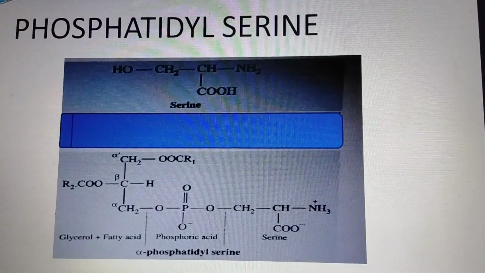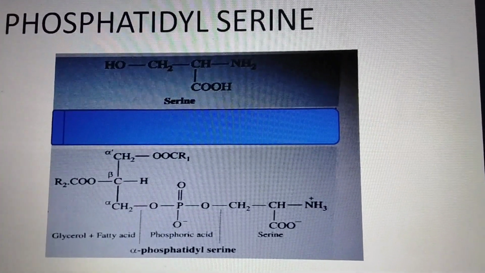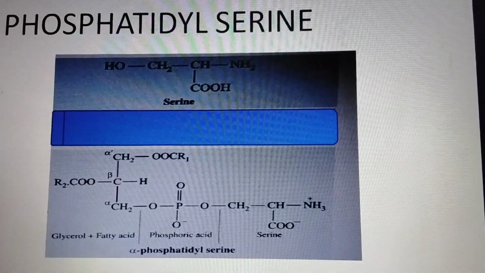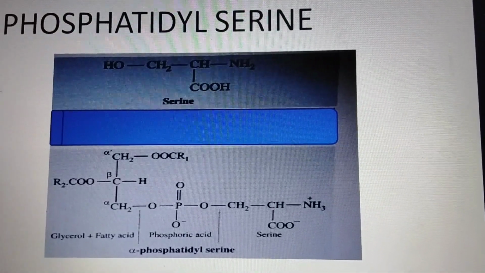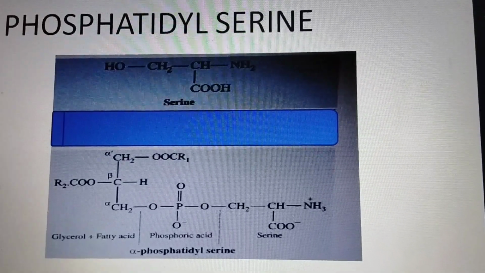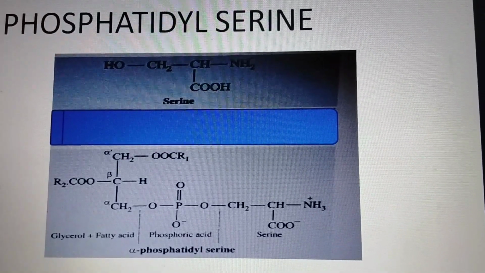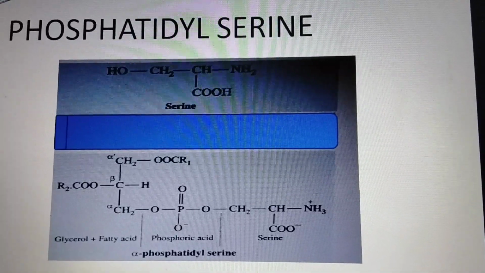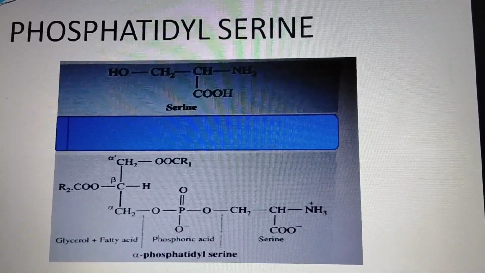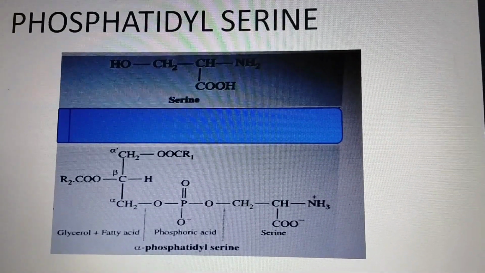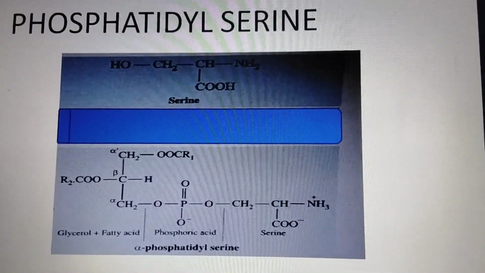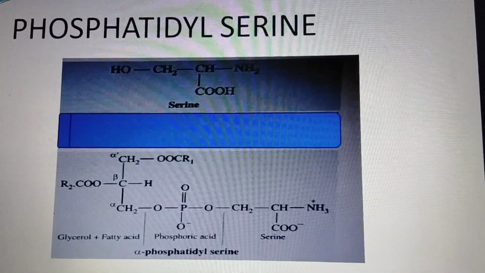The phosphatidylserine. It is a phospholipid and it is an acidic phospholipid. They are present in animal tissue and serine is the biochemical precursor of ethanolamine. They are esters of glycerol, fatty acid, phosphate group and serine, and form phosphatidylserine. In the hydrolysis of phosphatidylserine, they give glycerol, 2 fatty acids, phosphate group and serine.